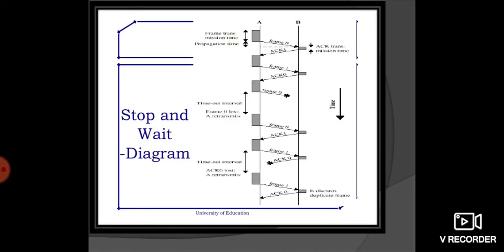This is the stop and wait diagram, where there are two lines, where A retransmits and B discards the duplicate frame. In the first section of frame 0 and acknowledgement 1, the operation is successful, whereas for frame 1 and acknowledgement 0, the frame has been lost, then it retransmits. After the retransmission, the data frame operation is successful. In the next, where frame 1 and acknowledgement 0, the acknowledgement has been lost, then A retransmits. This was the diagram for stop and wait